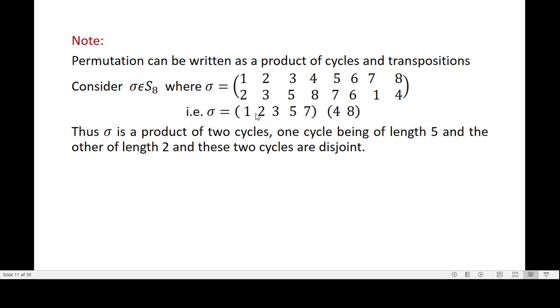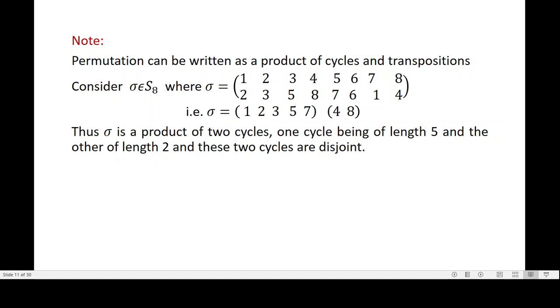Look here, 1, 2, 3, 4 are not here, 5 is here, 7 is here, and 6 is not there either, because 6 is fixed, isn't it? Image of 6 is 6 itself. So these two cycles are disjoint. They do not have symbols in common. That's why they are called disjoint cycles. So the length of this is 2, there are two elements, and the length of this is 5. I hope you have understood the definition of cycles and transposition.